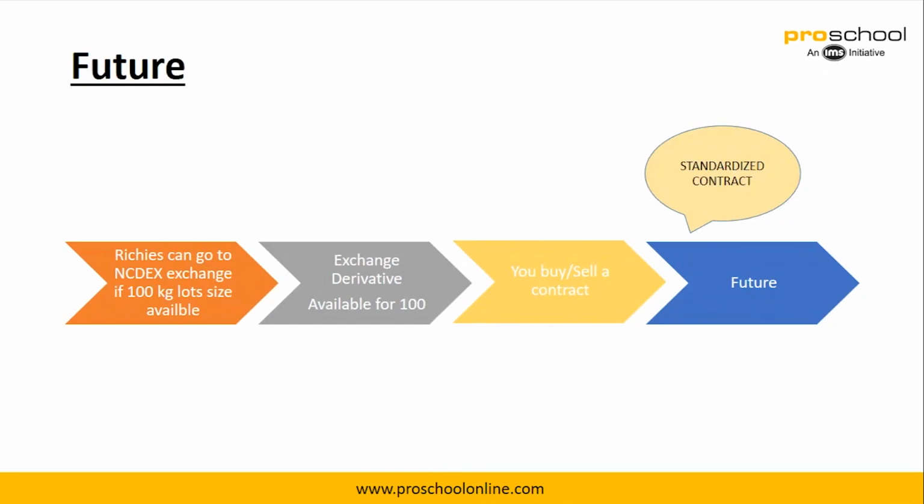Rather, what he could do is approach an exchange, right? There are a lot of exchanges available like MCX and NCDEX, which give standardized solutions on derivative contracts. So Richie, if let's say he wants to hedge 100 kgs of sugar and a lot of 100 is available, then he can just buy or sell a contract depending upon the requirement.